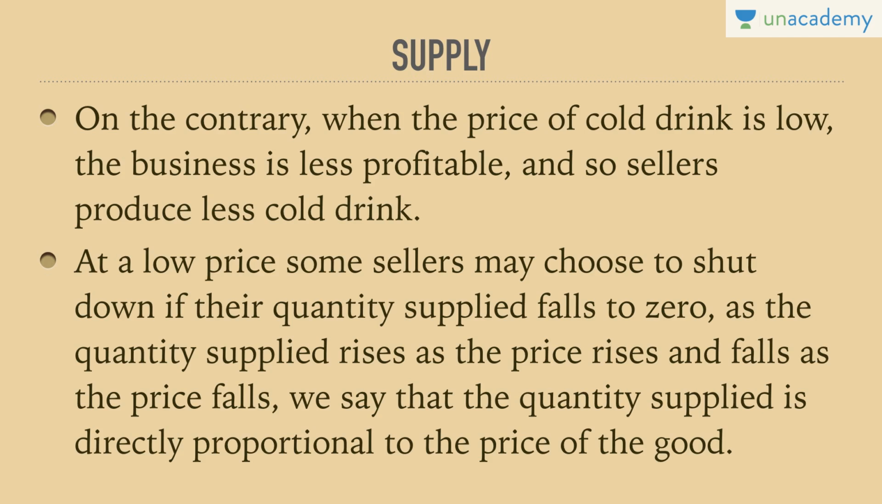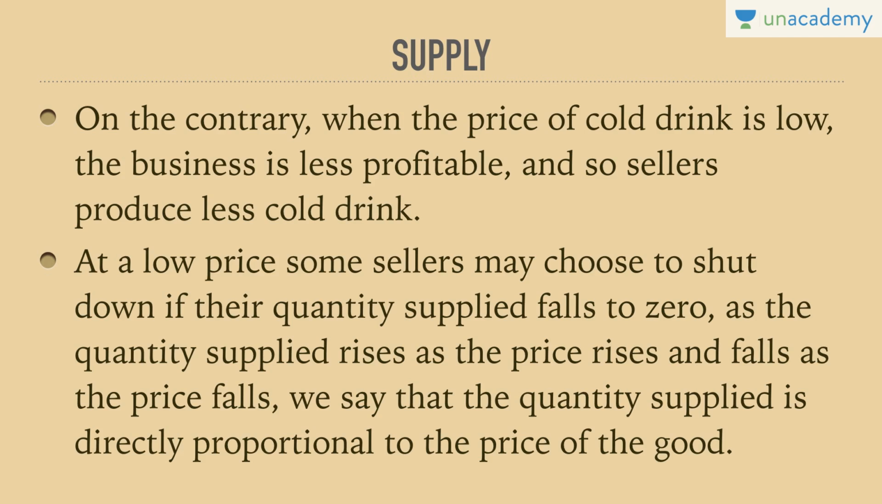On this very basis, we understand that as the quantity supplied rises as the price rises and falls as the price falls, we say that quantity supplied is directly proportional to the price of the good. Very, very important. So, this is opposite from demand. In demand, the quantity demanded was inversely proportional to price, which means that quantity demanded would increase if the price decreases and vice versa, which is why we got a downward sloping demand curve in case of demand.